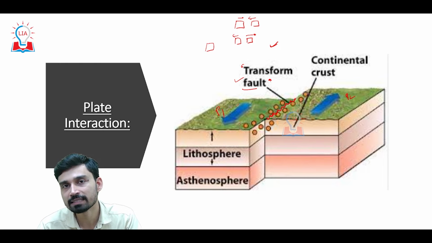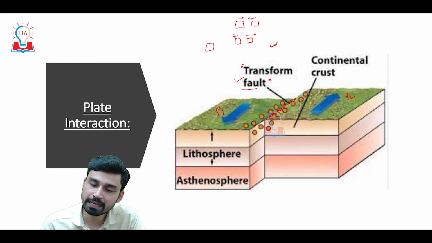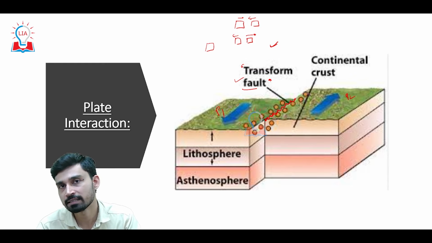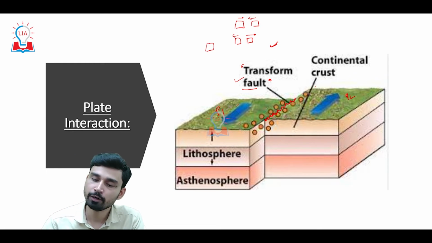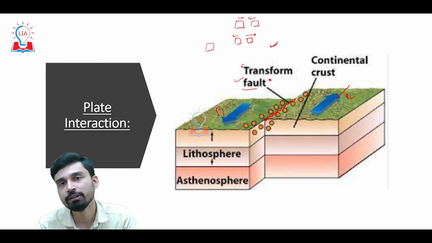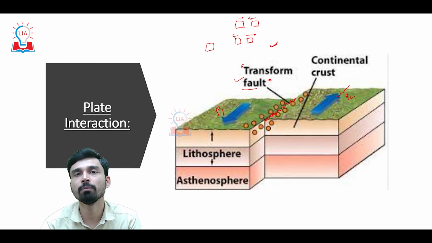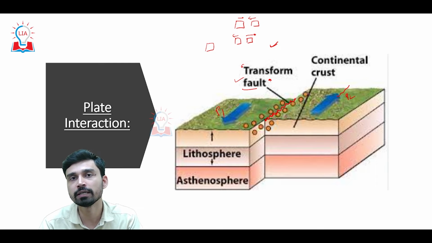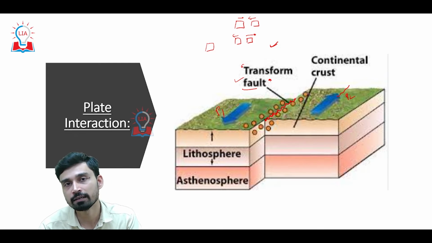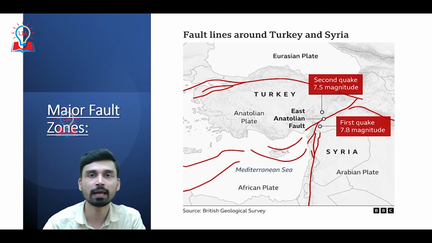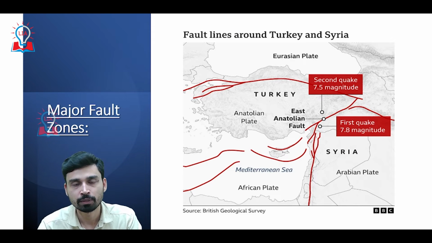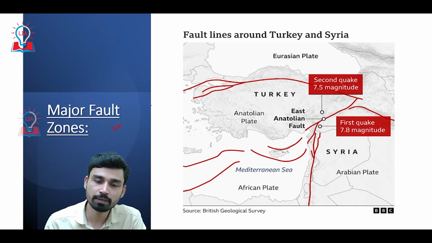When these two plates are sliding along a common boundary, many times the rocks of the plates get stuck with each other, and the pressure keeps building on these rocks. And suddenly, due to the continuous movement of the plates, the pressure is released due to a break in the rocks. This release of pressure generates energy, and this energy is then carried by seismic waves up to the surface, which causes violent shaking of the Earth's surface that results in the collapse and damage of structures. Now, what kind of movement is happening along Turkey?